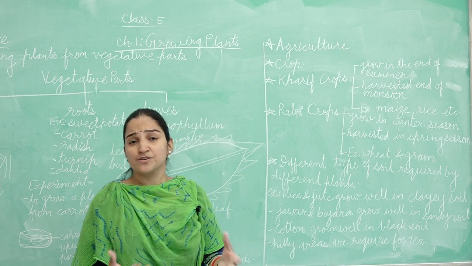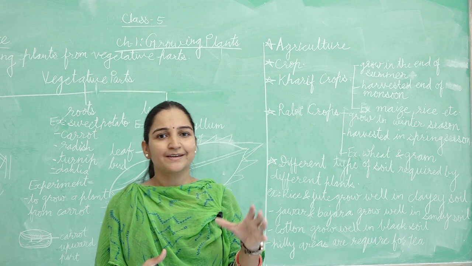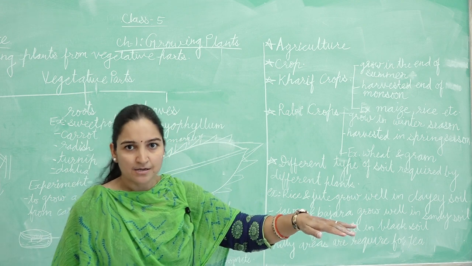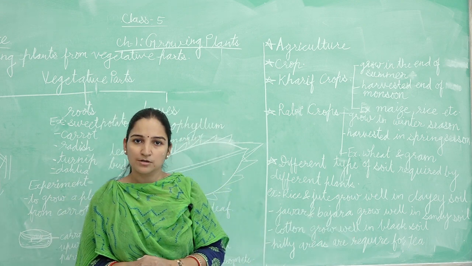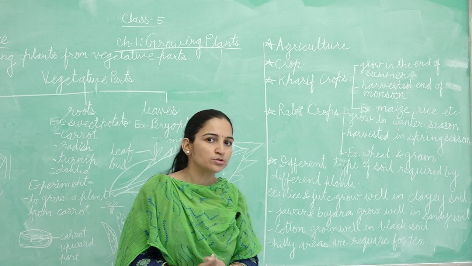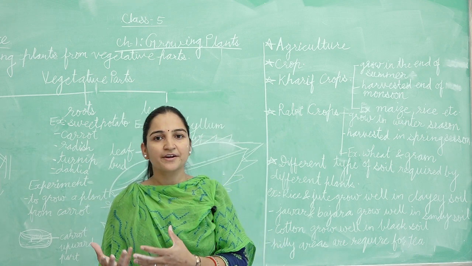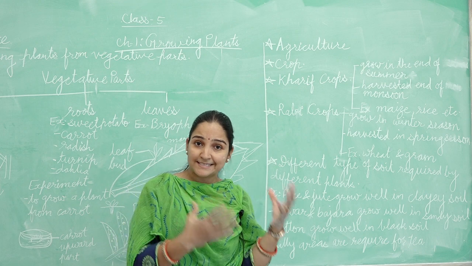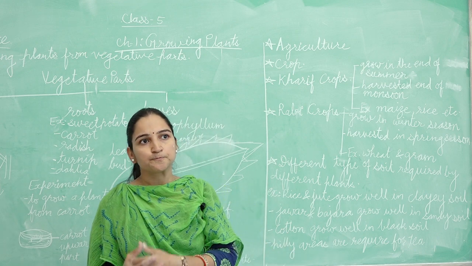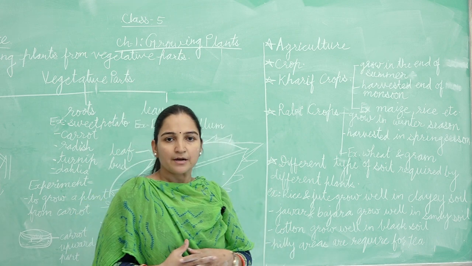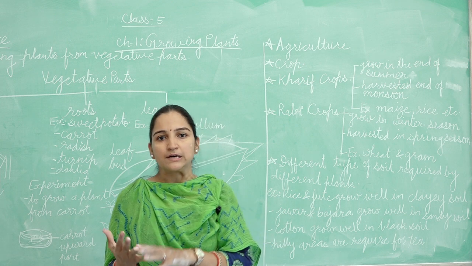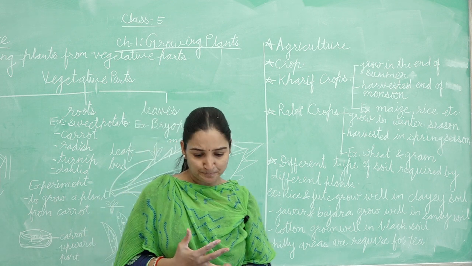Tea and coffee, we already know, need hilly areas for good growth and a good crop. Tea is generally grown in Assam and Darjeeling.